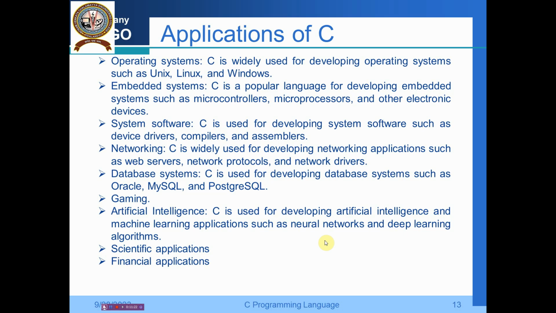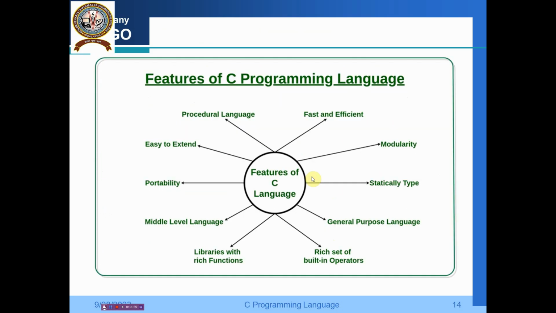also we use C. Then artificial intelligence: C is also used for developing artificial intelligence and machine learning applications such as neural networks and deep learning algorithms. For other scientific applications and also financial applications, everywhere you use C. Okay, so these are some of the applications, but we have a number of applications.